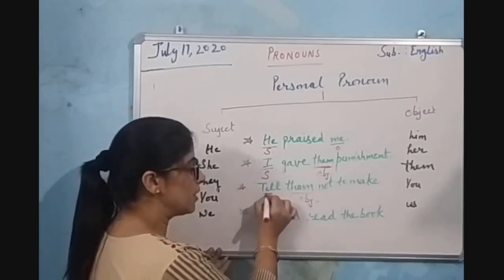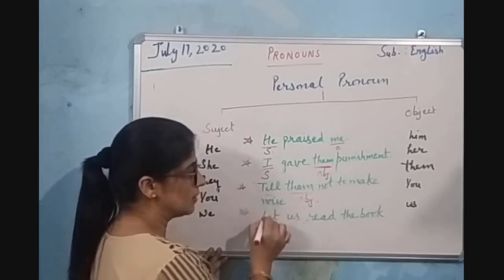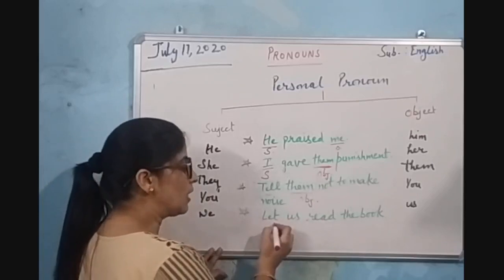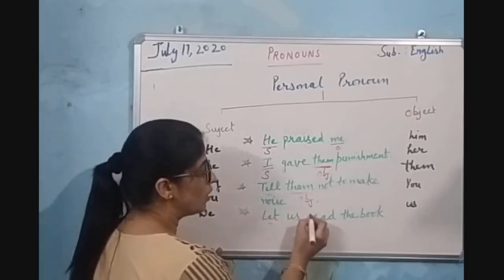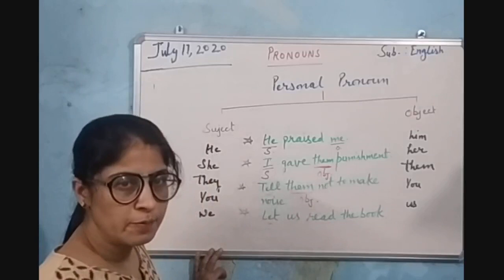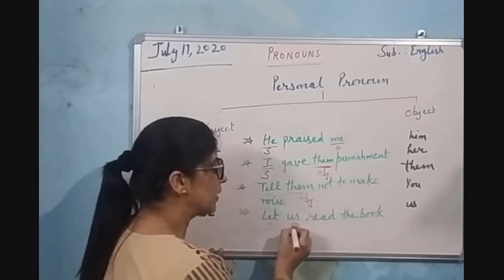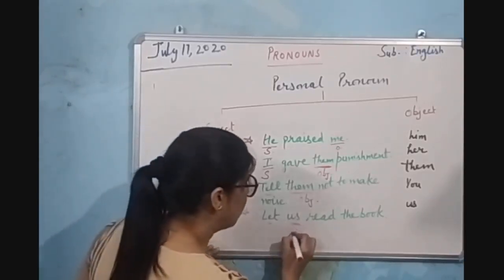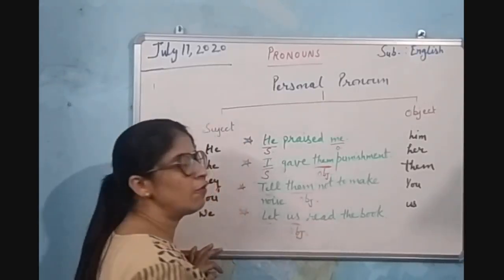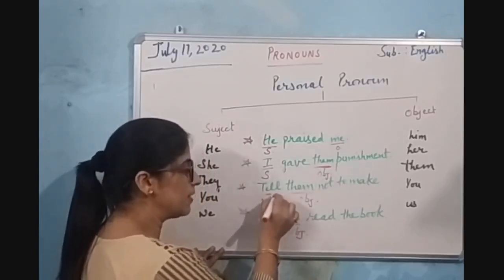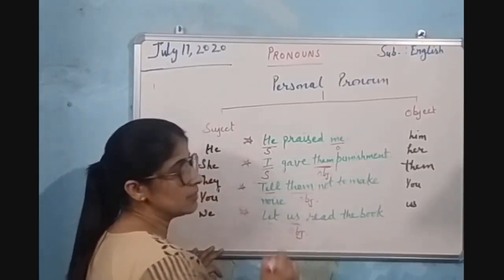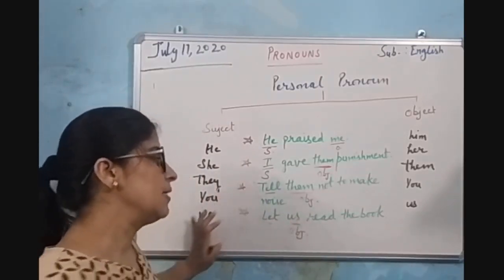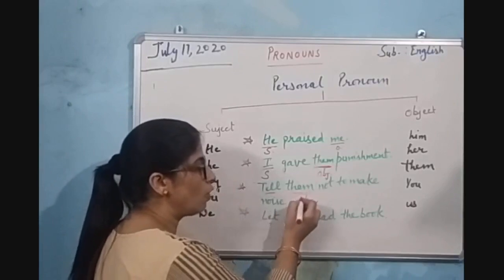After "tell," when it is given like this, we make use of an object pronoun. Again, "Let us read the book." After "let," we make use of an object pronoun. Us is the object pronoun here. After let, we always make use of an object pronoun. And after tell, when it is used as an imperative in an imperative sentence, we make use of an object pronoun.